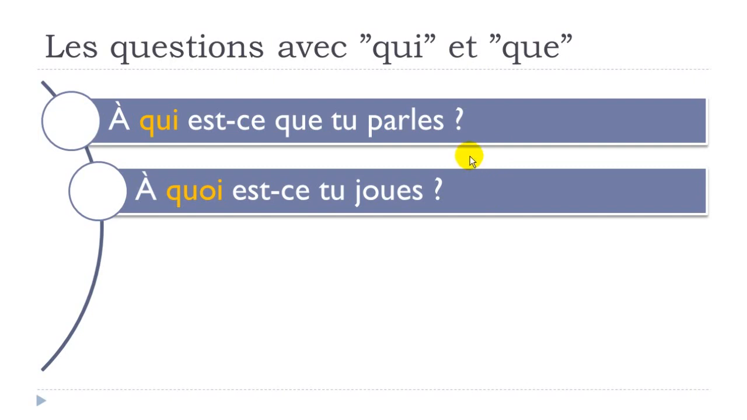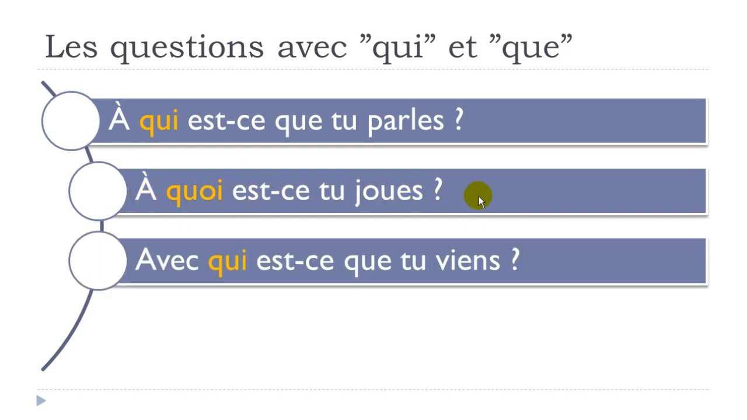In French, if you want to construct a question like here with que, but then it is constructed with a preposition, then que will change and then it will become quoi. Okay, that's the reason why. Qui doesn't change, que will be transformed into quoi. So that's the reason why here we've got à quoi est-ce que tu joues? Okay. Now, avec qui est-ce que tu viens? So venir is coming, avec with, okay? Avec qui est-ce que tu viens?